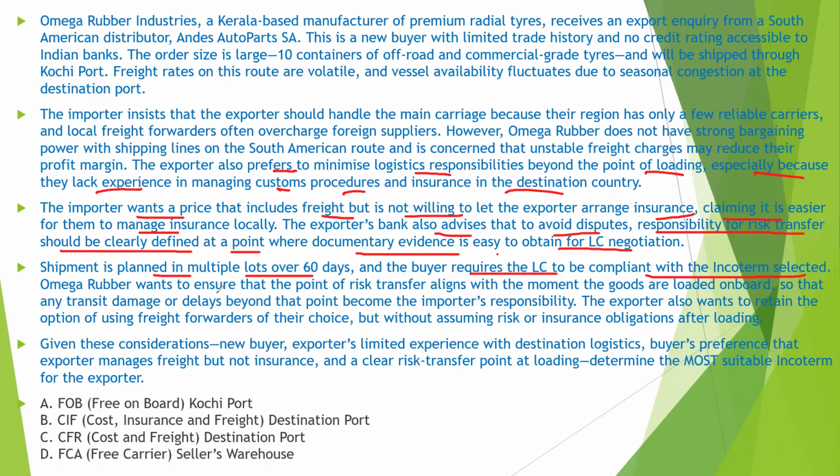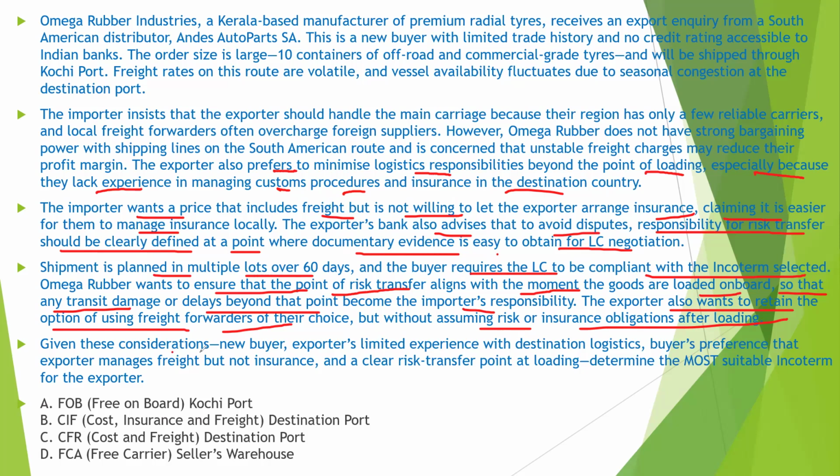So Omega Rubber wants to ensure that the point of risk transfer aligns with the moment the goods are loaded on board, so that any transit damage or delay beyond that point becomes the importer's responsibility. So the exporter does not want to take this responsibility. The exporter also wants to retain the option of using a freight forwarder of their choice, but without assuming risk or insurance obligation after loading.